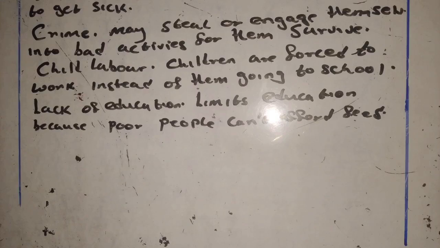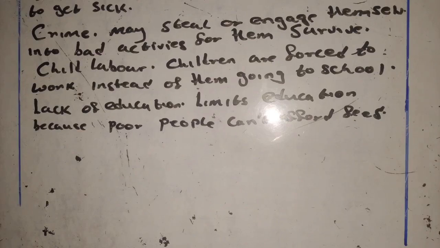So let's just state the causes of poverty. Number one, unemployment causes poverty in this way: when people have no jobs, they won't be earning money to support themselves. The other cause of poverty is corruption, where money meant for development is stolen or misused. And the other one is low levels of education.